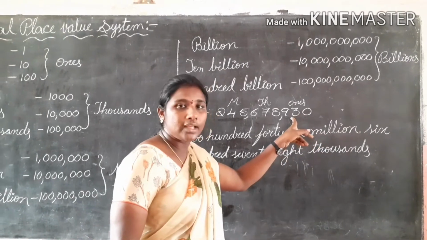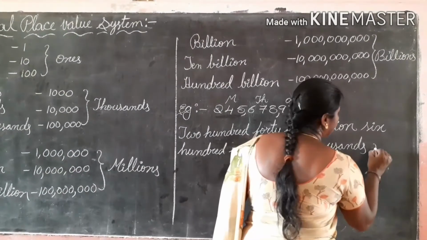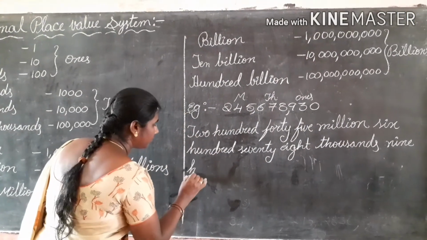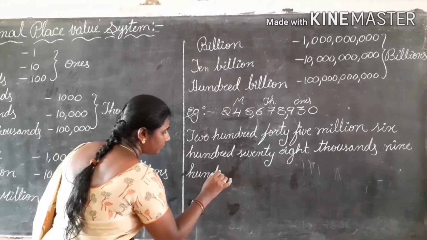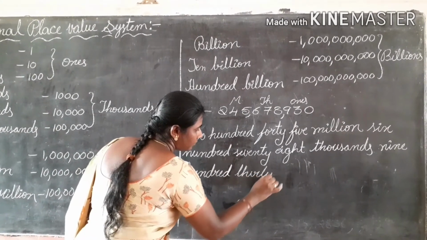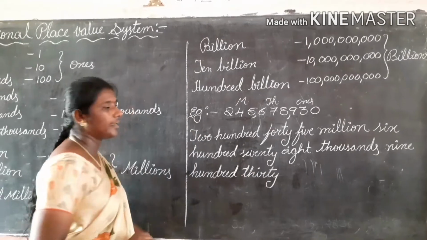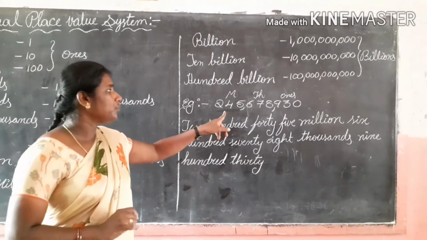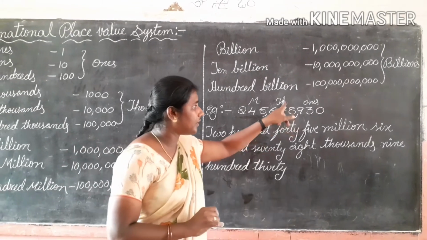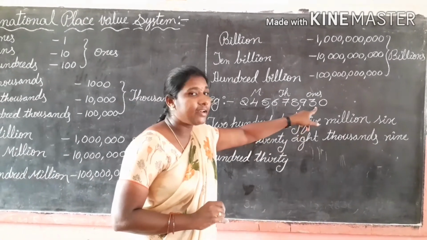How do we read this one? 930. See, 245 million, 678 thousands, 930.